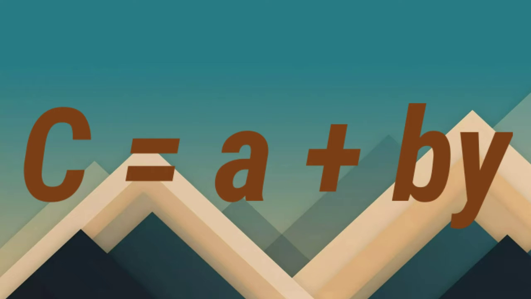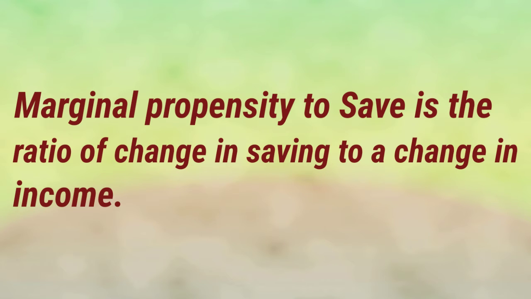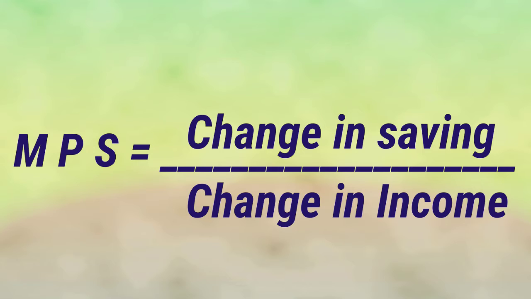Question number 3. Define marginal propensity to save. Marginal propensity to save is the ratio of change in saving to a change in income. It can be expressed algebraically as MPS is equal to delta S by delta Y. Delta S is equal to change in saving, delta Y is equal to change in income.